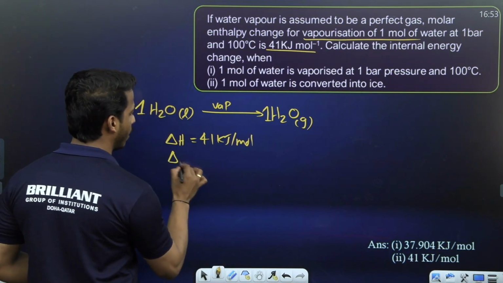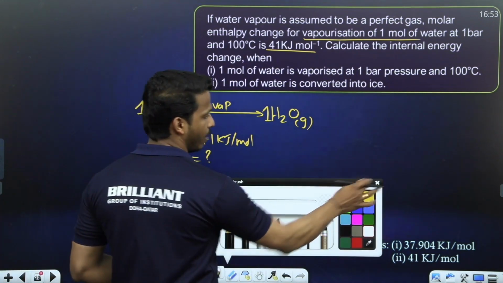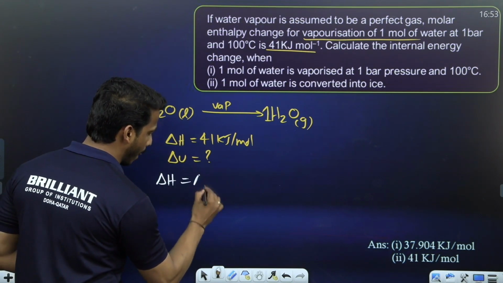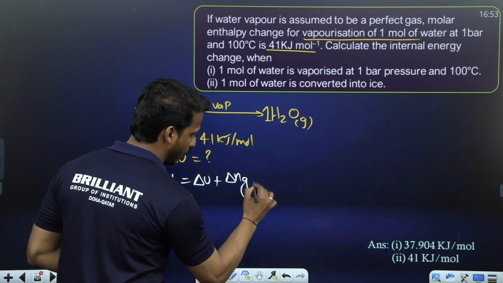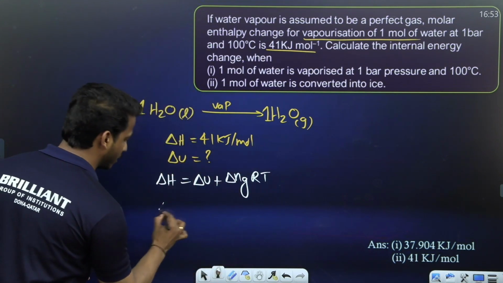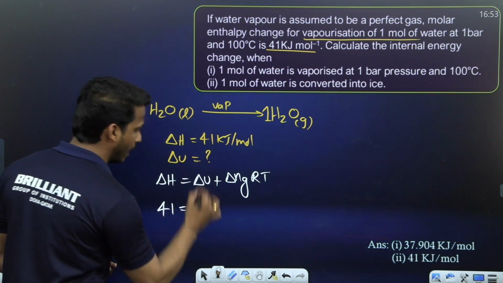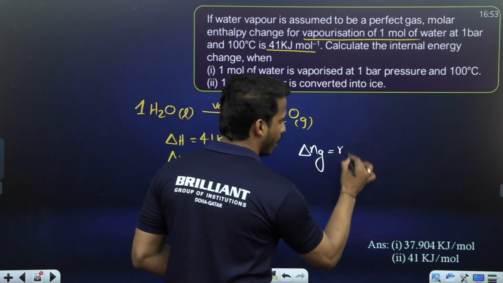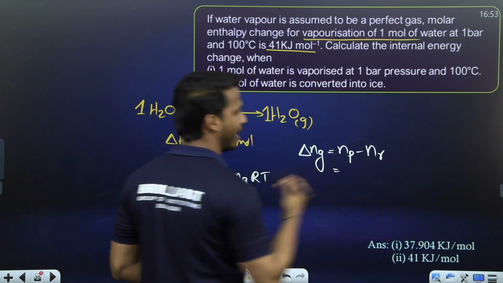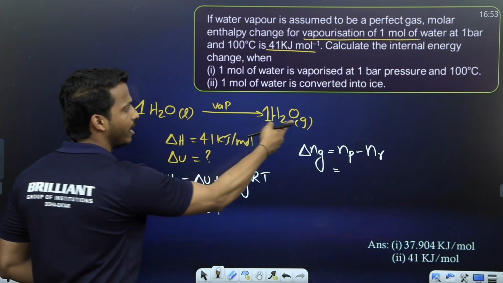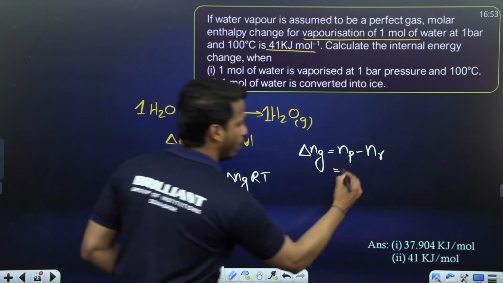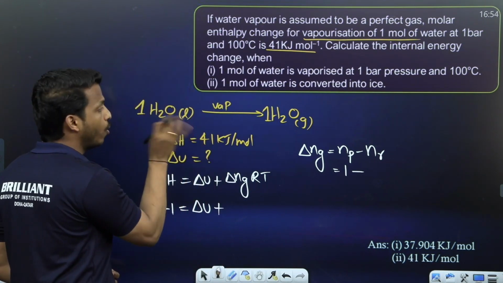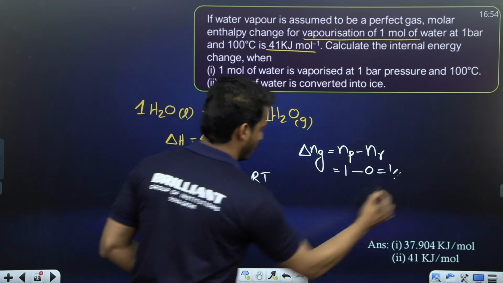Okay. Question: calculate the internal energy. I told you that they will ask you a delta H, delta U relation question. What is the equation? Delta H equals delta U plus delta Ng RT. Substitute all of it. Delta H is 41 kilojoule. Delta U is what we are supposed to calculate. What is delta Ng? Delta Ng equals the number of gaseous product moles minus the number of gaseous reactant moles. How many gaseous product moles do you have? 1. How many gaseous reactant moles? Nothing, right? It's just liquid. So 1 minus 0 is 1. So delta Ng is 1.